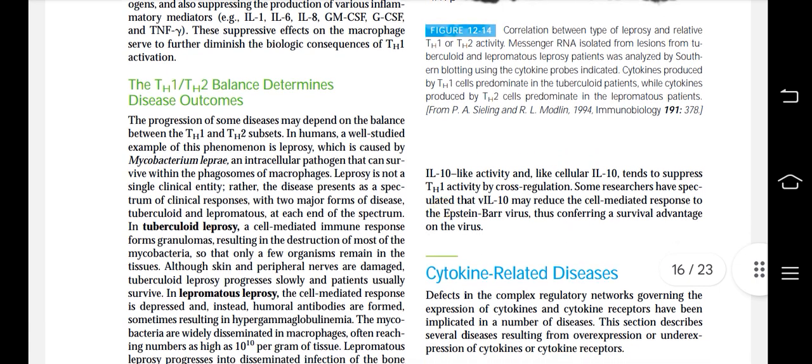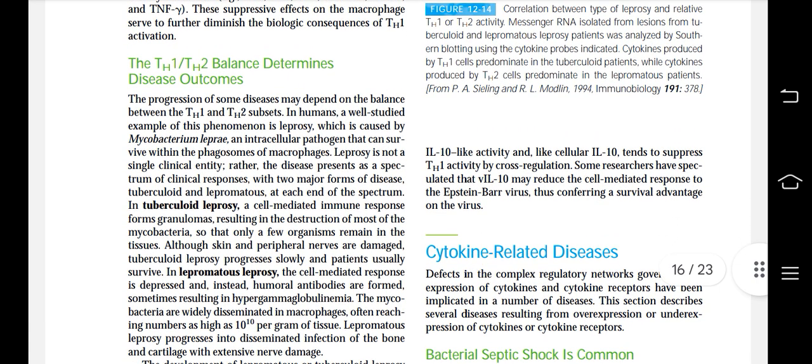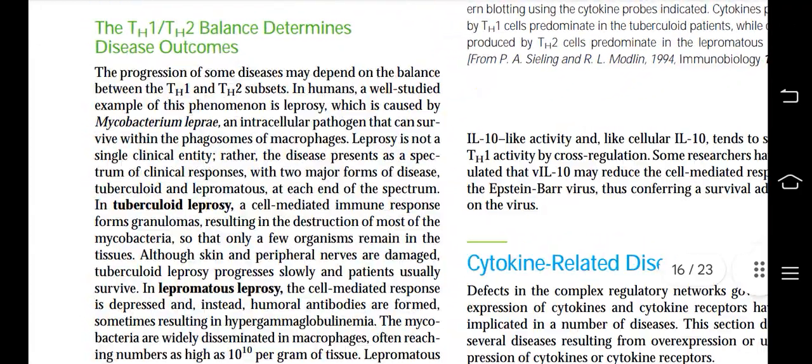The Th1 Th2 balance determines disease outcomes. The progression of some diseases may depend on the balance between the Th1 and Th2 subsets. In humans, a well-studied example of this phenomenon is leprosy, which is caused by Mycobacterium leprae, an intracellular pathogen that can survive within the phagosomes of macrophages.